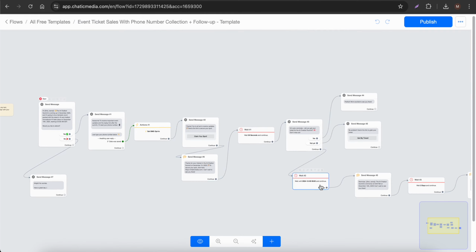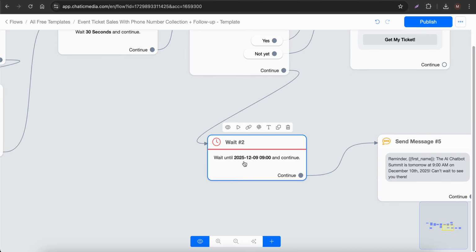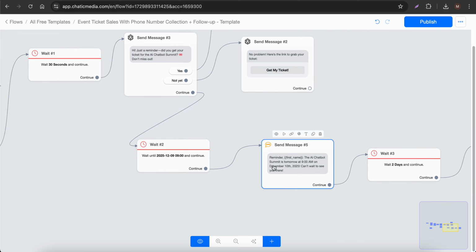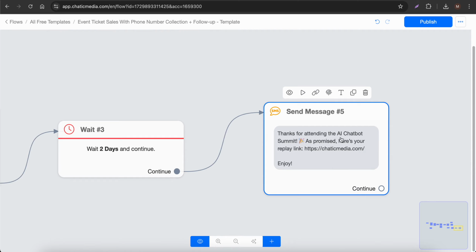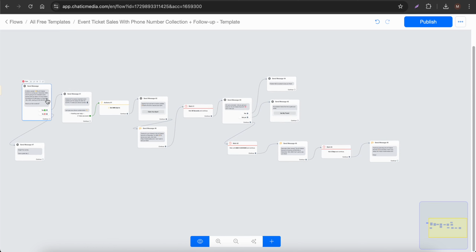So one day before that particular event, as you can see, December 9, 2025, we send them a reminder SMS saying tomorrow is this particular event happening, can't wait to see you there. And after the event you can even send them another SMS with the replay link as well. So thanks for attending the AI Chatbot Summit, as promised, here is your replay link. So that's how this works. Now let me show how to connect this particular flow to an Instagram automation to trigger this when they reply to your Instagram stories with a specific keyword.